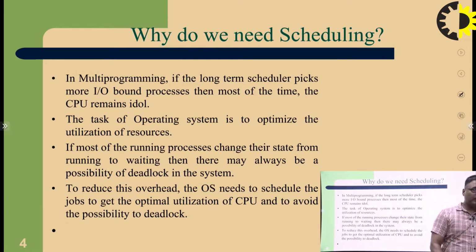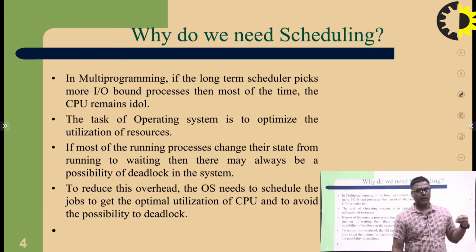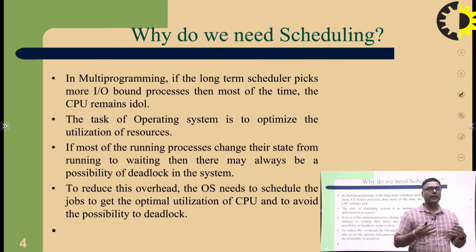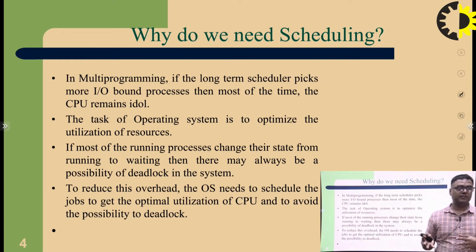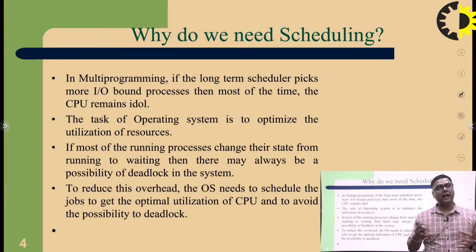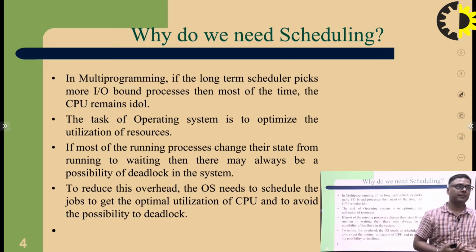So in this slide, basically I explained why we need CPU scheduling. First, in case of multi-programming, the long-term scheduler picks more input output bound processes, so the CPU remains in an idle state, and CPU utilization decreases.